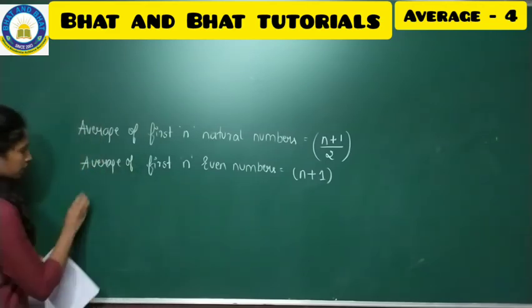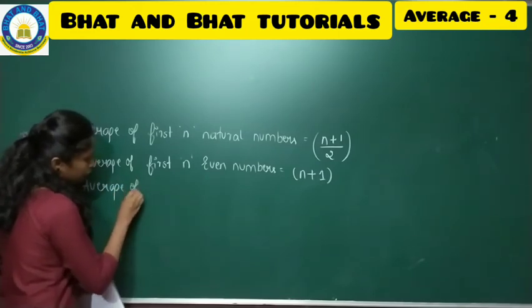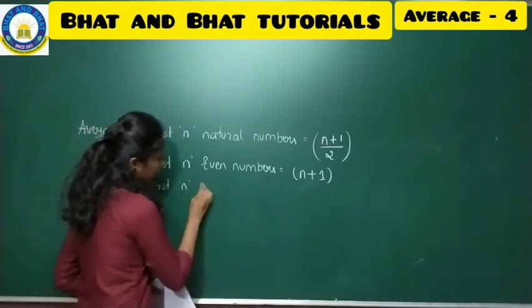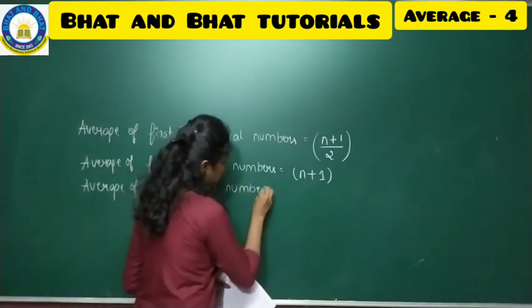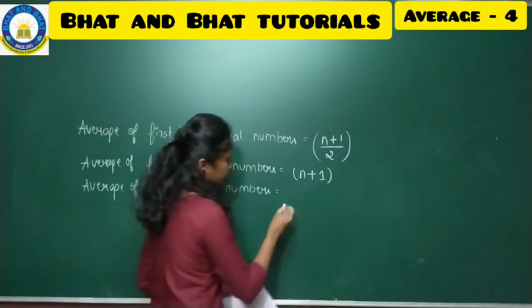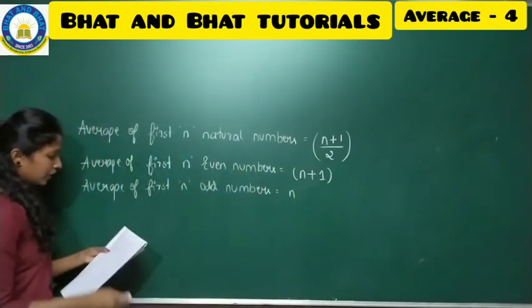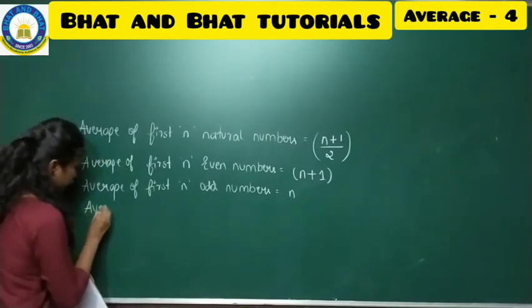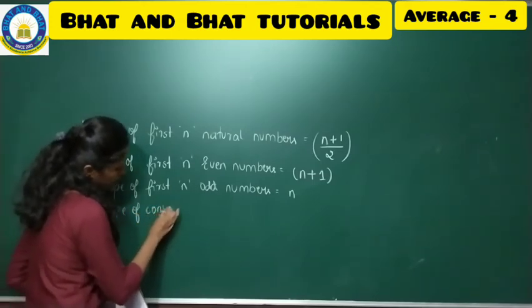And then odd numbers: to find the average of first n odd numbers, you have the formula, that is n, only n.